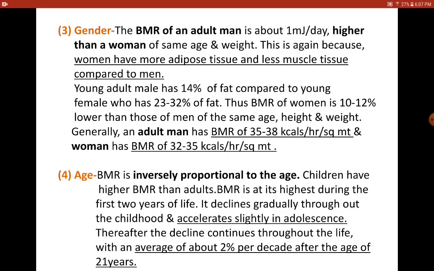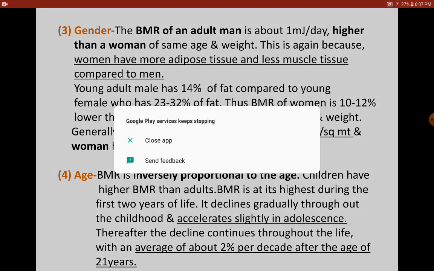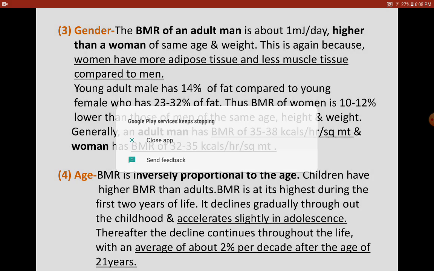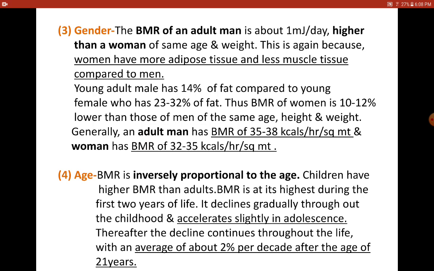So it declines gradually throughout the childhood, and again it accelerates slightly in the adolescence. Now what does it mean? Throughout, of course, there will be a requirement for growth in the individuals until they reach the adolescence or the puberty. But BMR would constantly be increasing with the age. But where is it highest?